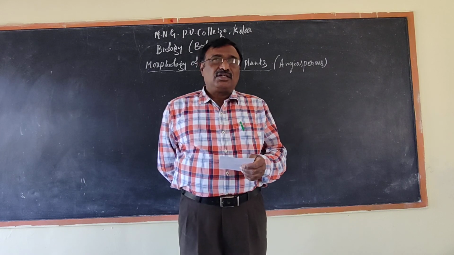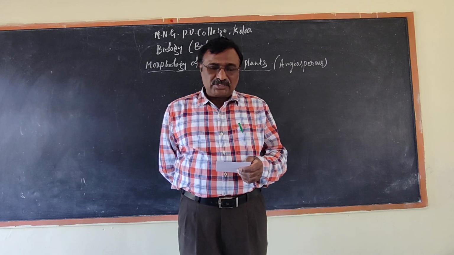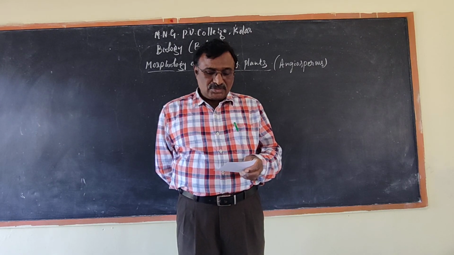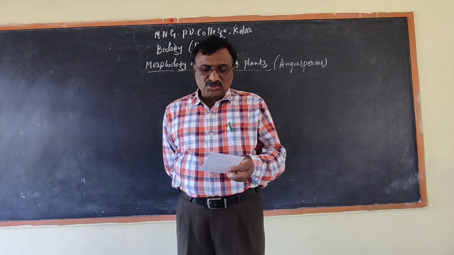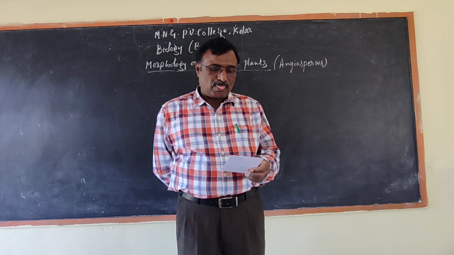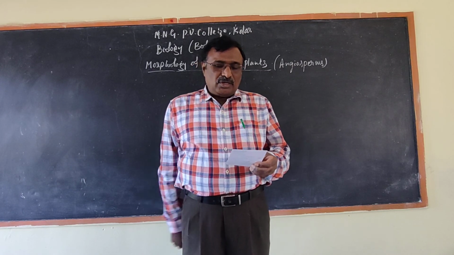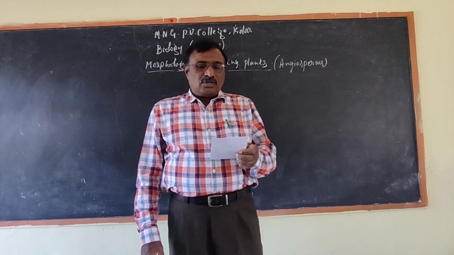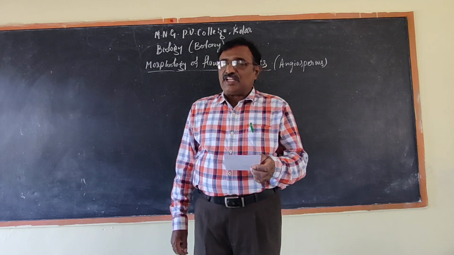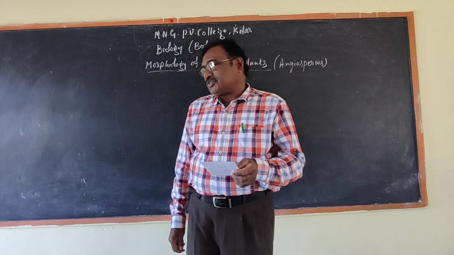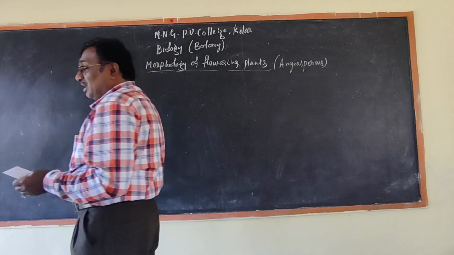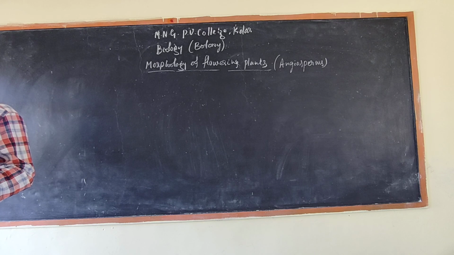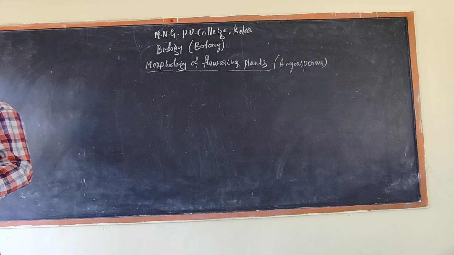I think leaf is an aerial part of the plant. It supports photosynthesis, respiration and also transpiration. Okay. I explained mainly three types of leaves in the last class: cotyledon leaves, scaly leaves and foliage leaves.